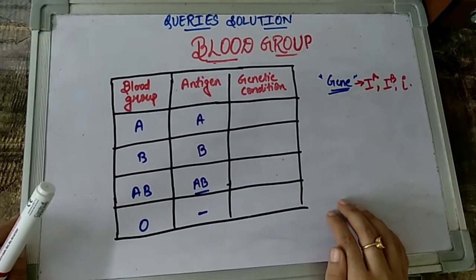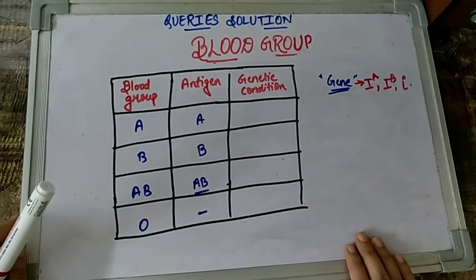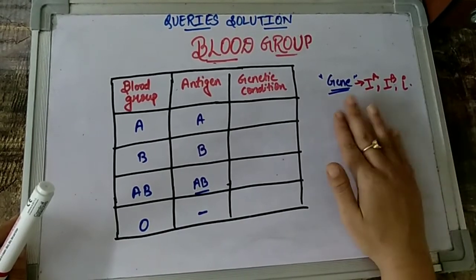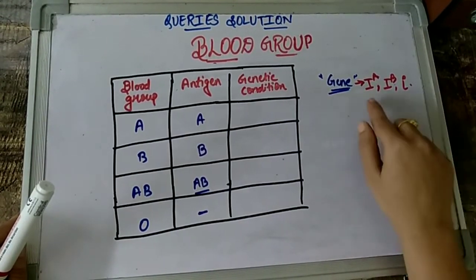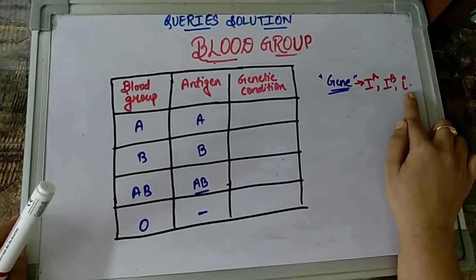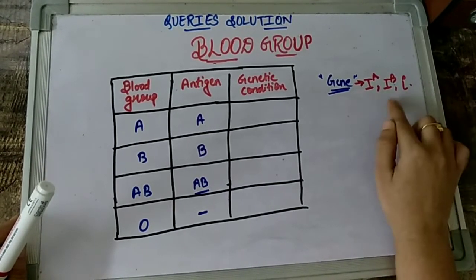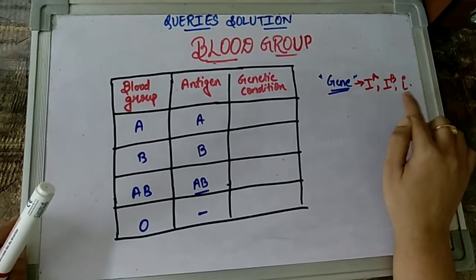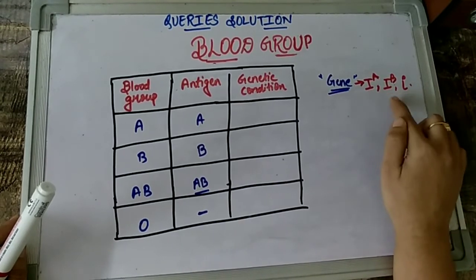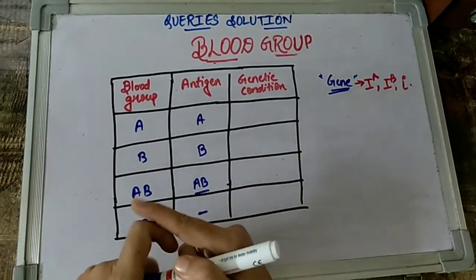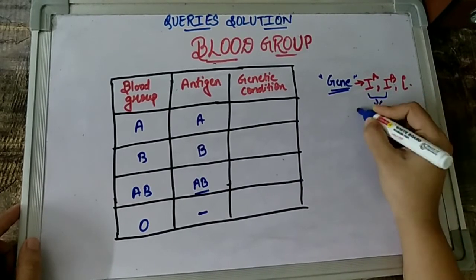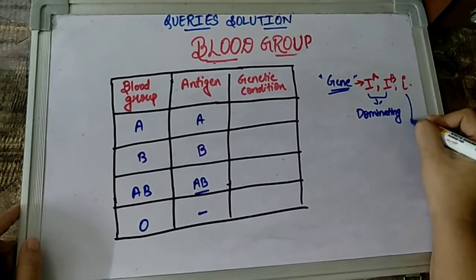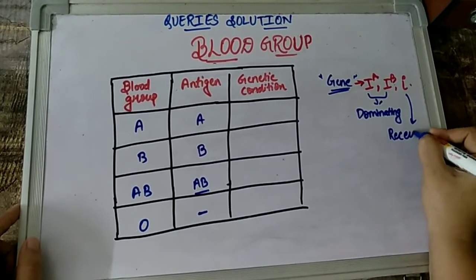As I explain, many of you, once we are done with the video, will be able to draw and conclude your own genetic conditions with respect to your blood groups as well. So again, three alleles are responsible for giving us the blood groups: IA, IB and i. As you can see, IA and IB are written in capital. So these two are the dominating alleles over the small i, which is recessive in nature.